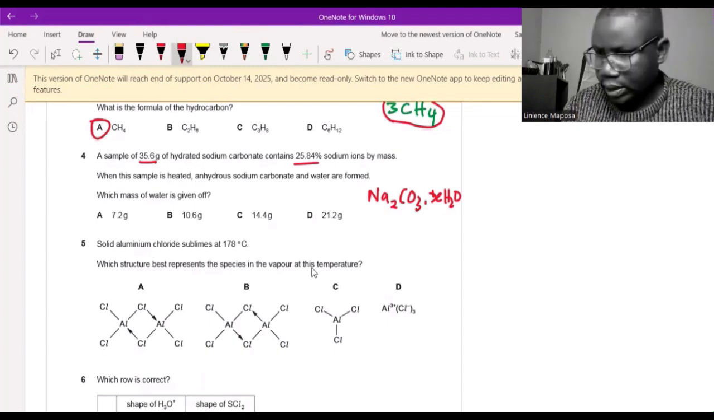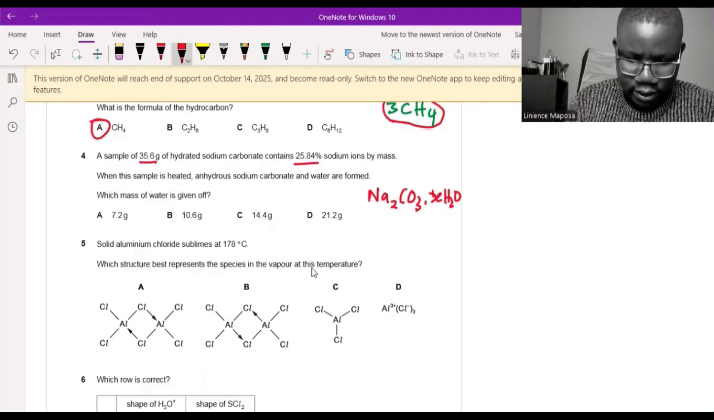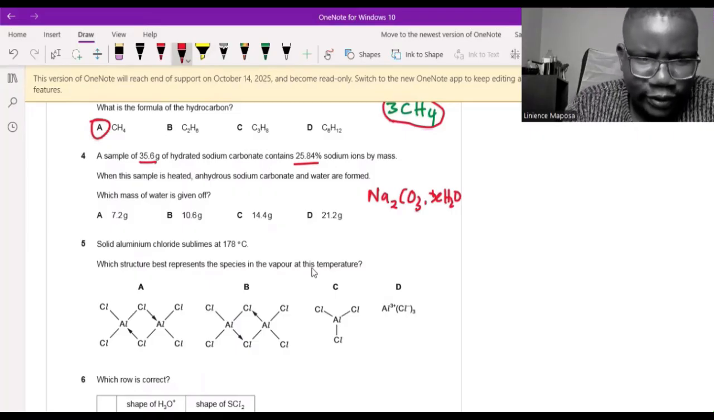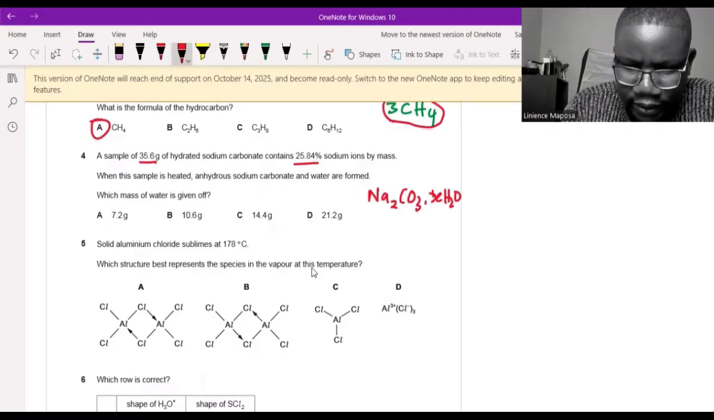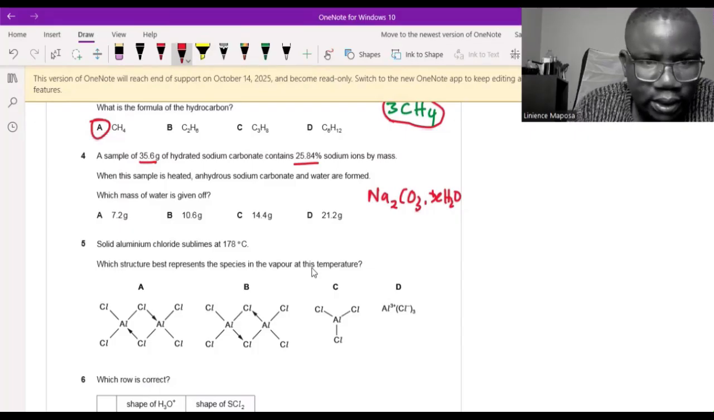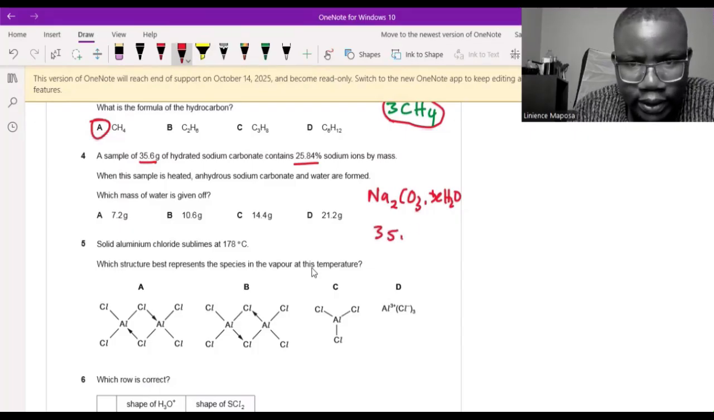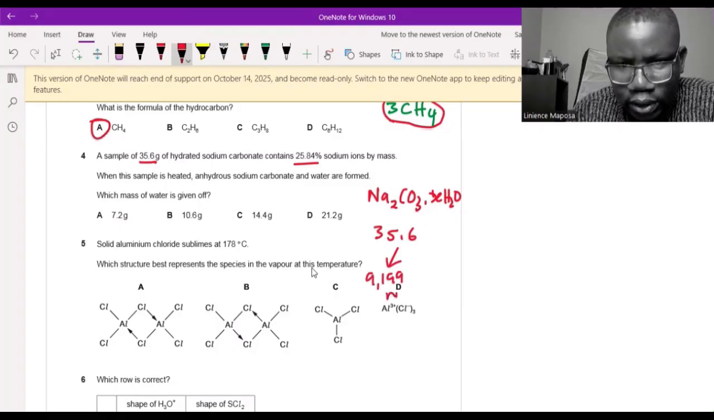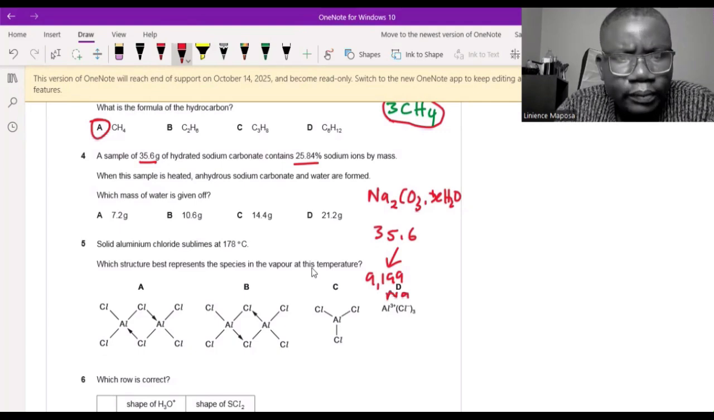So I have a calculator here. Let me just use my phone as a calculator. If I need a scientific calculator, I don't have it on my phone. But anyways, that's 35.6 multiplied by 0.2584. So in 35.6 grams, 9.19904 is going to be sodium. That's what they said, right?